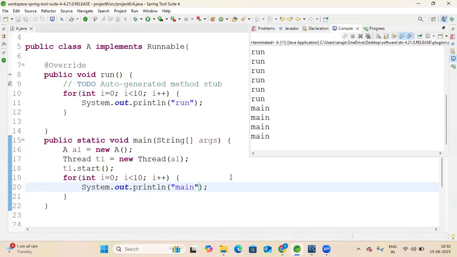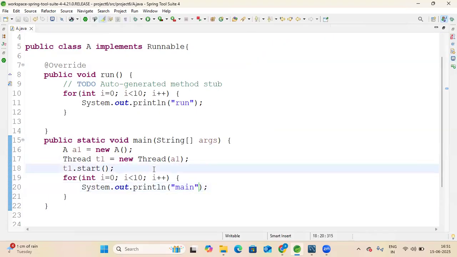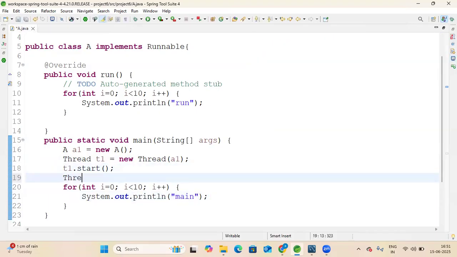Now, one more thing. When two threads are operating on the same data, then data corruption might happen. Like this way: Thread t2 equal to new Thread. Let me start the thread again one more time.